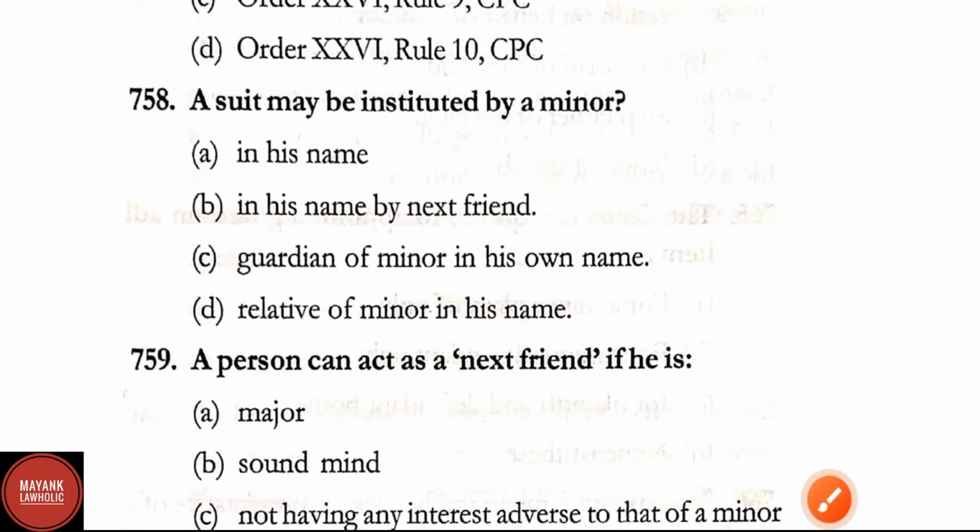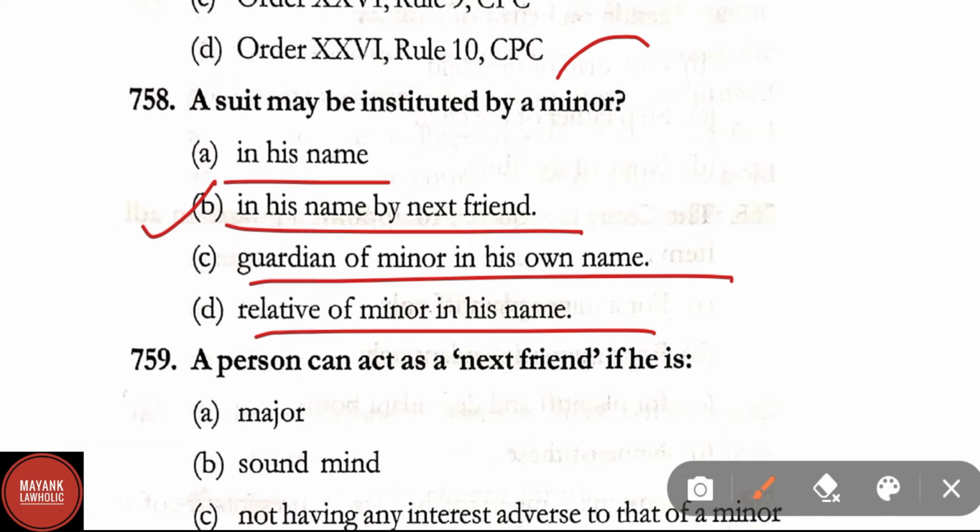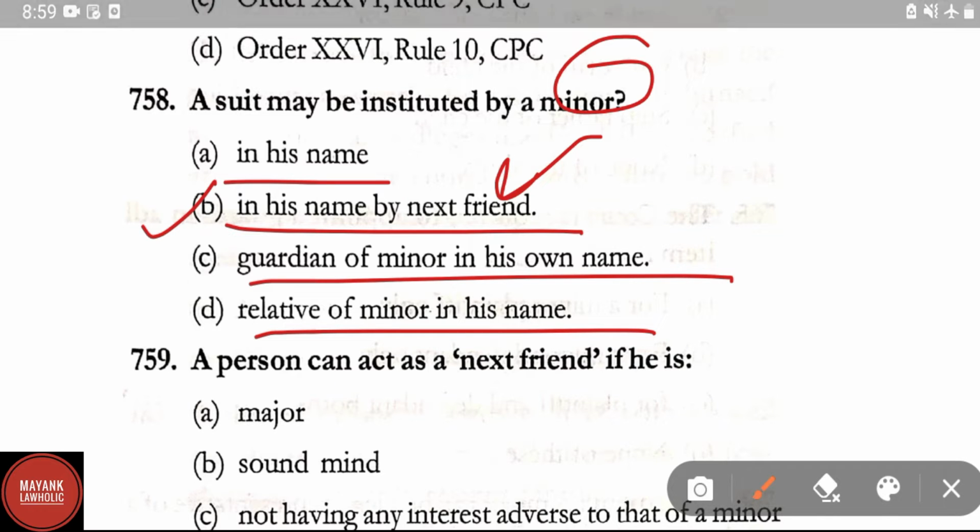Question number 758. A suit may be instituted by a minor in his name by next friend, guardian of minor in his own name, relative of minor in his own name. Correct answer here is option B. A suit may be instituted by a minor in his name by the next friend.